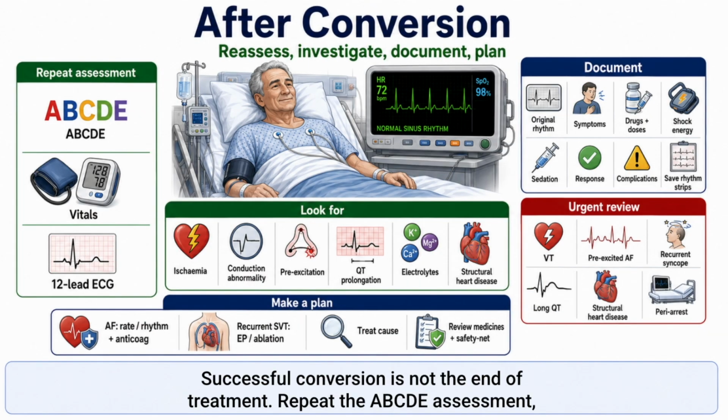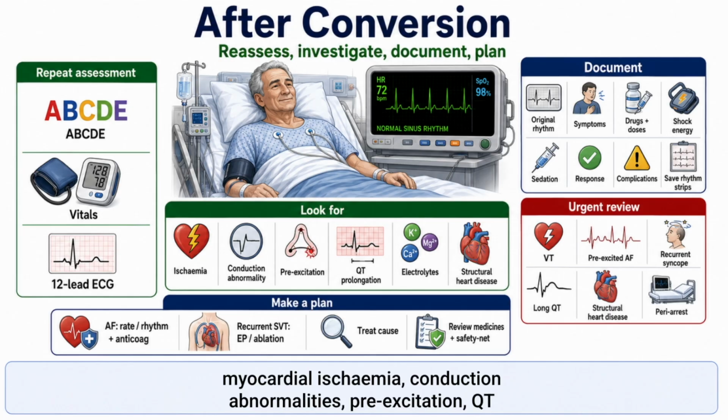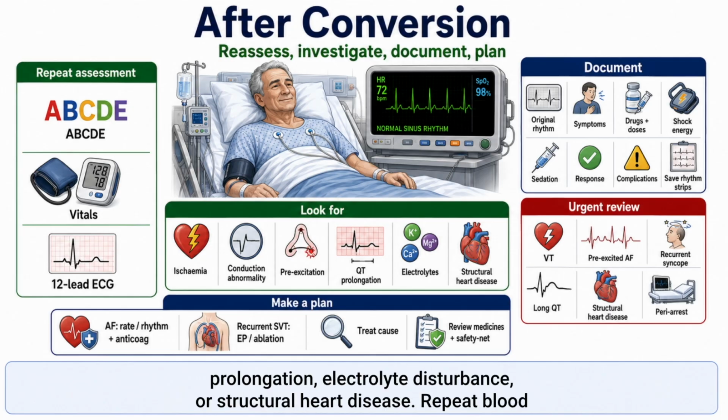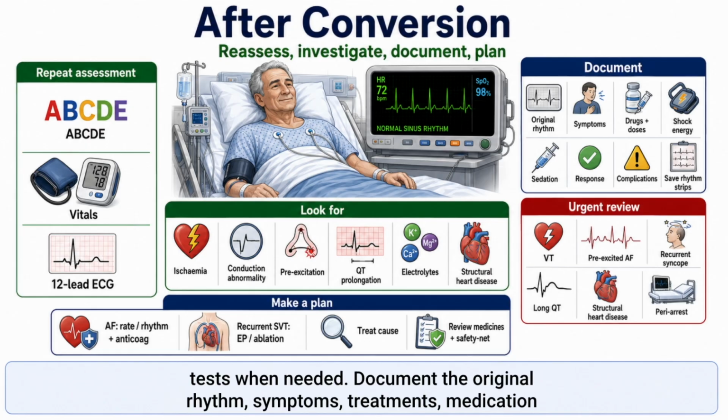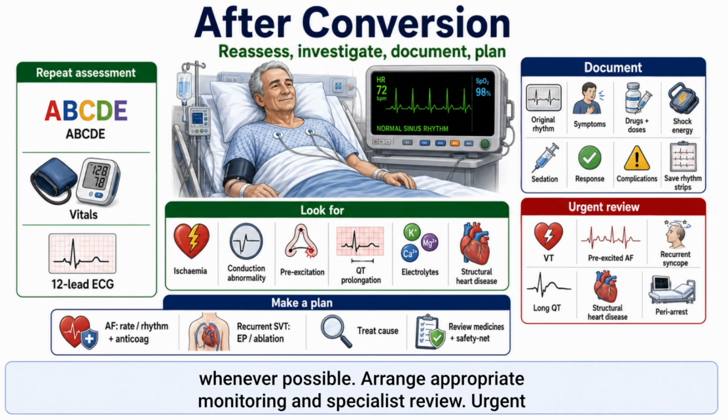Successful conversion is not the end of treatment. Repeat the ABCDE assessment, check the vital signs, and obtain a 12-lead ECG in the new rhythm. Look for myocardial ischemia, conduction abnormalities, pre-excitation, QT prolongation, electrolyte disturbance, or structural heart disease. Repeat blood tests when needed. Document the original rhythm, symptoms, treatments, medication doses, shock energies, sedation, response, and any complications. Save rhythm strips whenever possible. Arrange appropriate monitoring and specialist review.